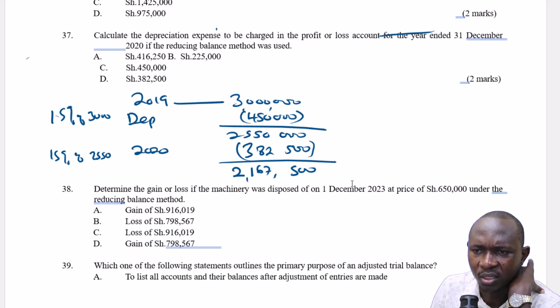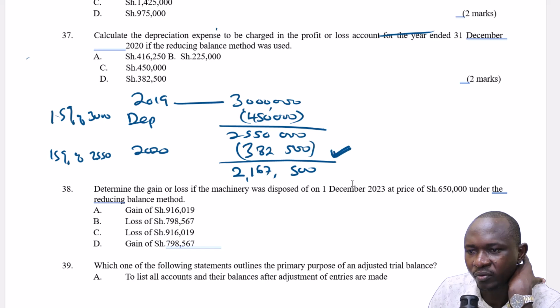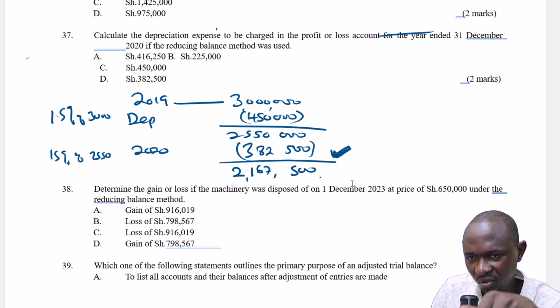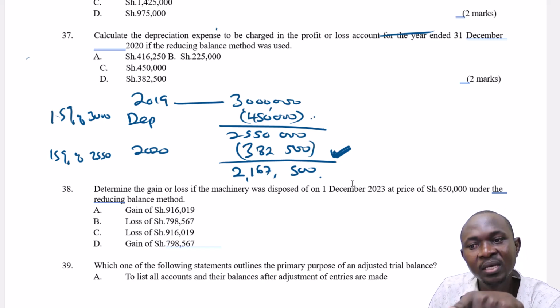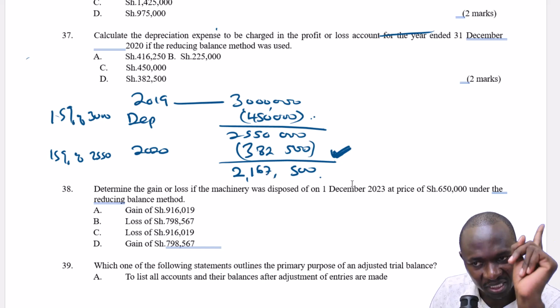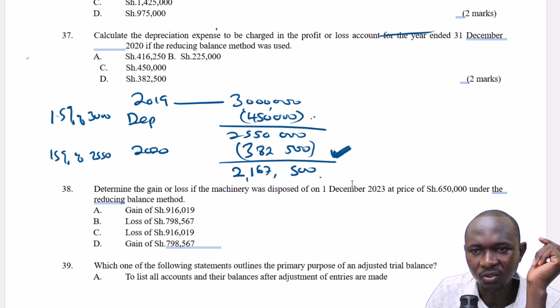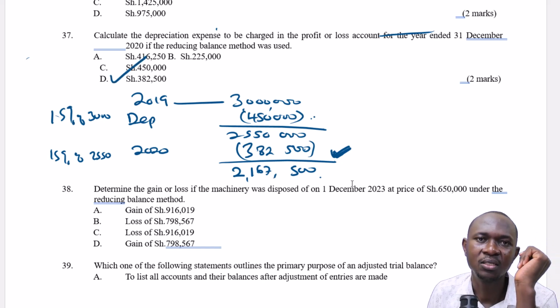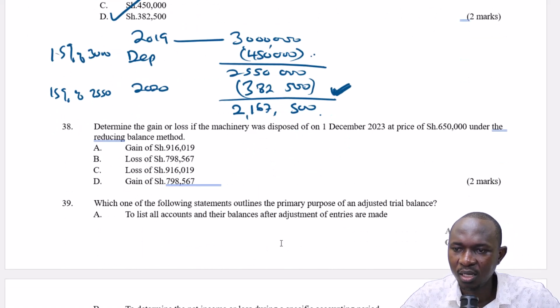Now let's go back to the question. I think we have answered the question. Calculate the depreciation expense to be charged in the profit and loss account for the year ended 2020 if the reducing balance method was used. So the depreciation to be charged is this, 382,500. This is the remaining balance after we've charged depreciation for 2020. This was the depreciation for 2019. This is the depreciation for 2020. So the closing balance by the end of 2020 will be this, but the depreciation for 2020 will be 382,500. So we come here, we have it here. This is D. So that is the answer. Then let's come to the next question.